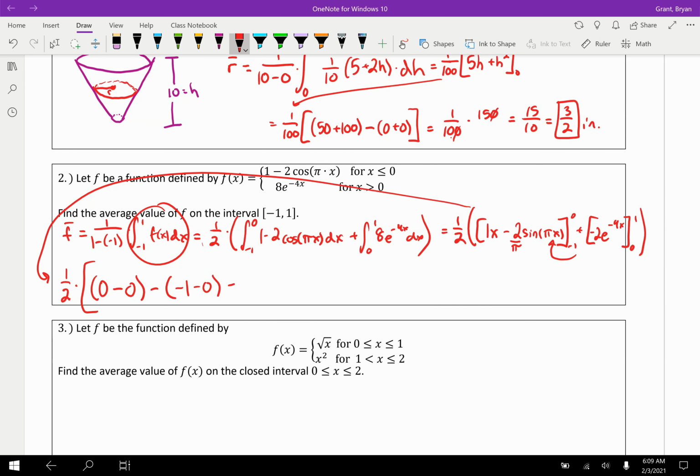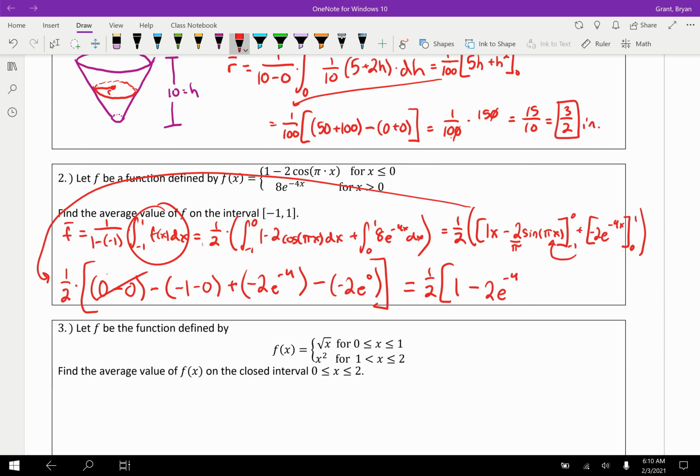Woo, go us. Plus, now we plug in the upper limit here, so we get -2e to the -4th. That's with substituting in 1. And then minus the lower limit, which is going to be -2e to the 0th. And I think now we can start to clean this up a bit. So we have 1/2, still on the outside. This is 0, don't need to write that. Minus -1, so we get 1 here. Minus 2e to the -4th.